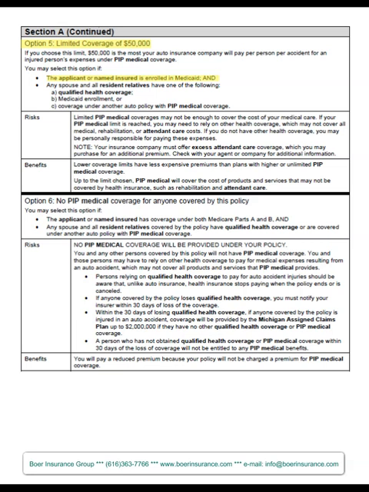On the next page is option 5, limited coverage of $50,000 per person per accident. And this is only available to people who are enrolled in Medicaid, and other requirements apply as well.